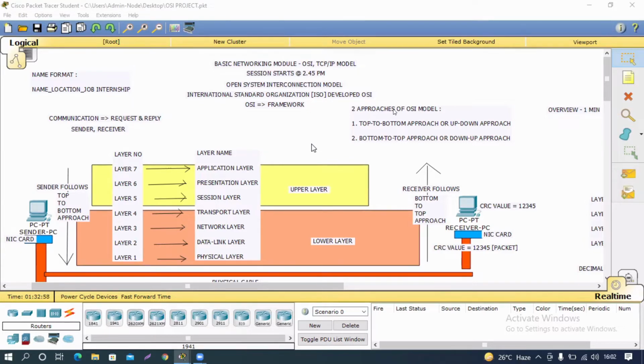So data is converted from zeros and ones to electrical voltage and transmitted through different transmission mediums. Full stop.